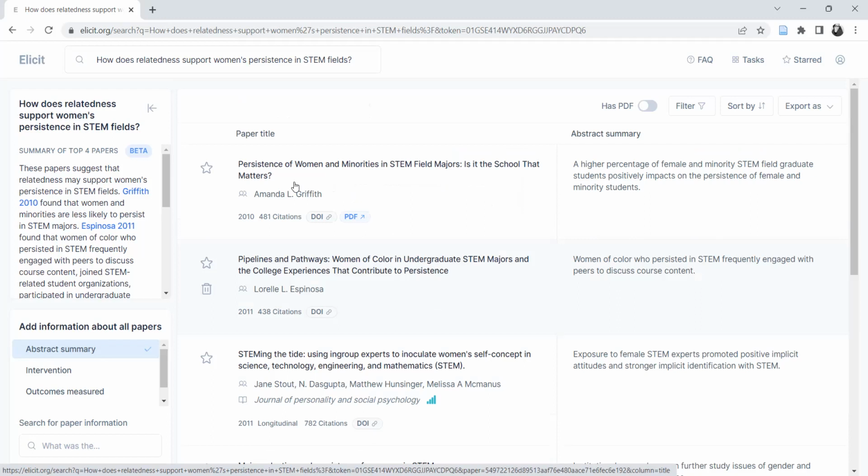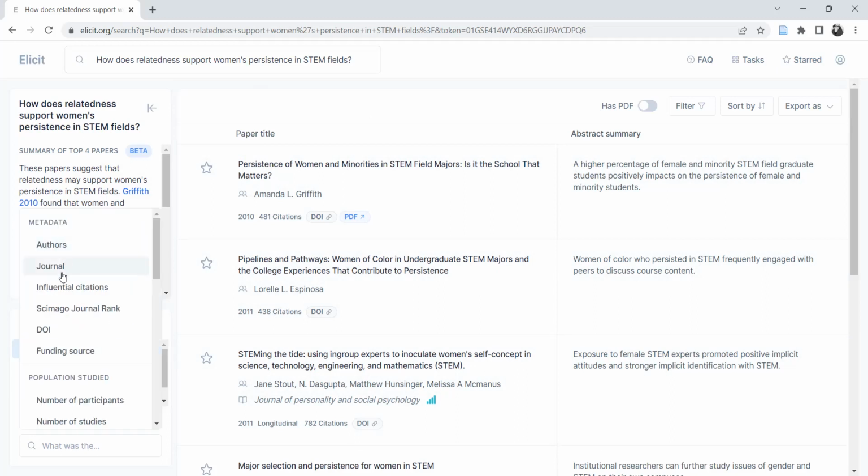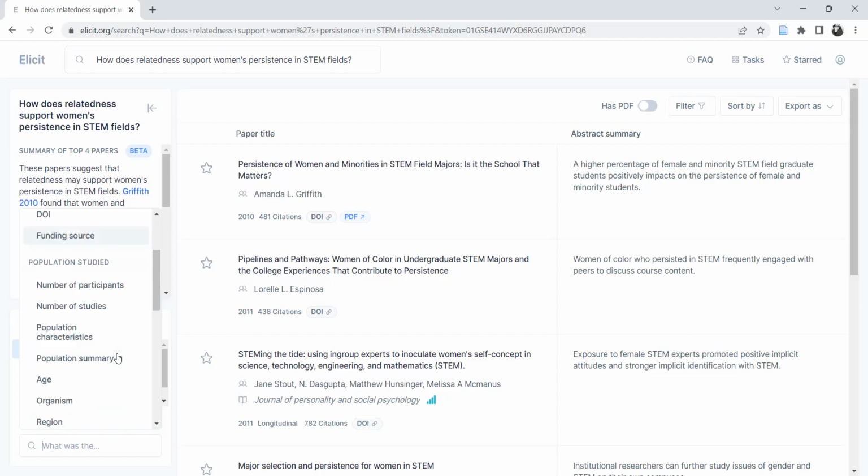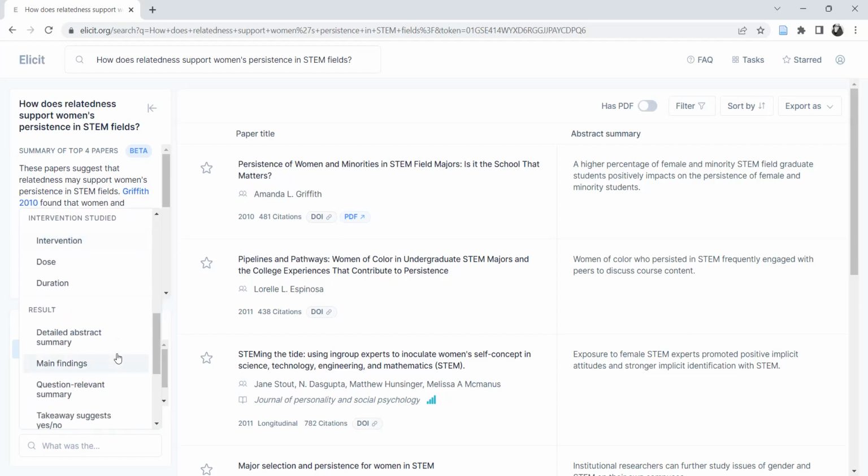This shows me the paper title, an abstract summary, and a summary of the top 4 papers of the 8 that it brings up per batch. So here, that is all great. I was over here looking in the lower left-hand corner and it says add information about papers. And I thought, well, what else could there be? And I looked through here, authors, journal, citations, funding source, and I scrolled down some more and I found this one called main findings. And I thought that sounds really useful.